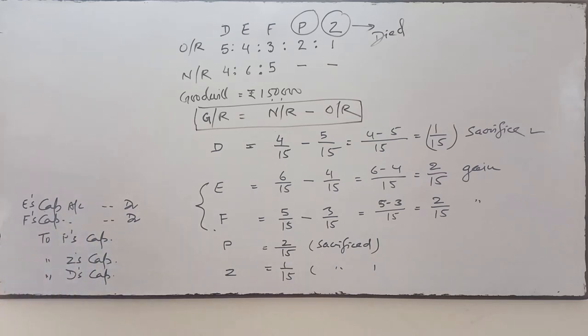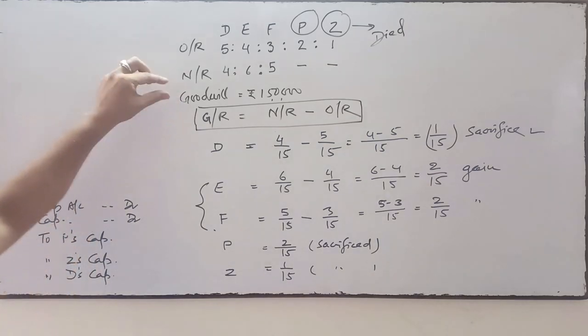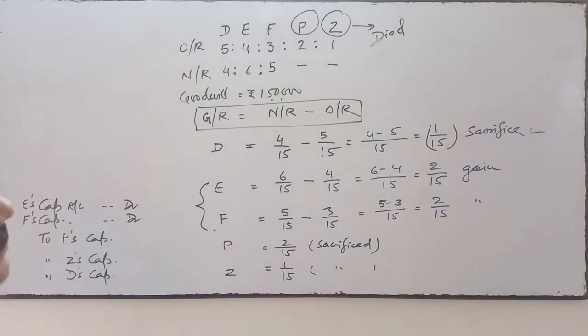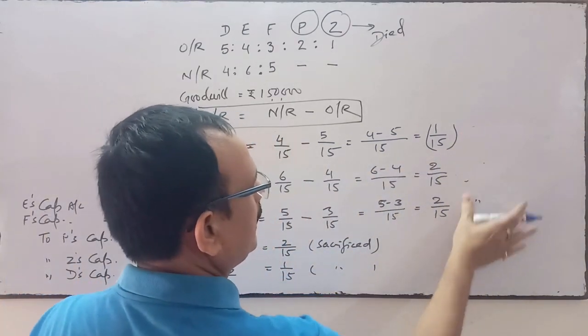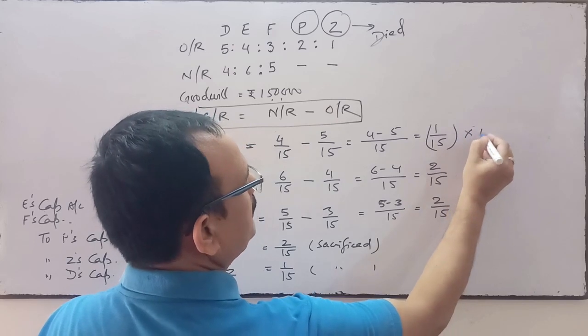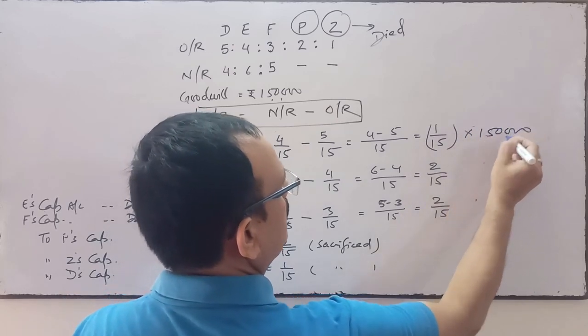By how much amount? We'll multiply by 1,50,000. 1,50,000 is the total goodwill.